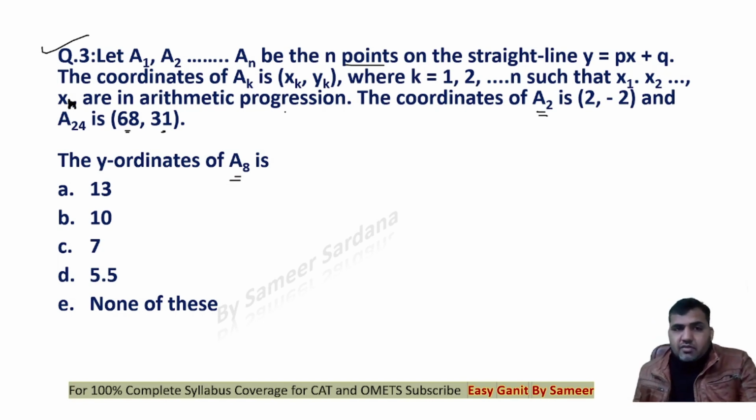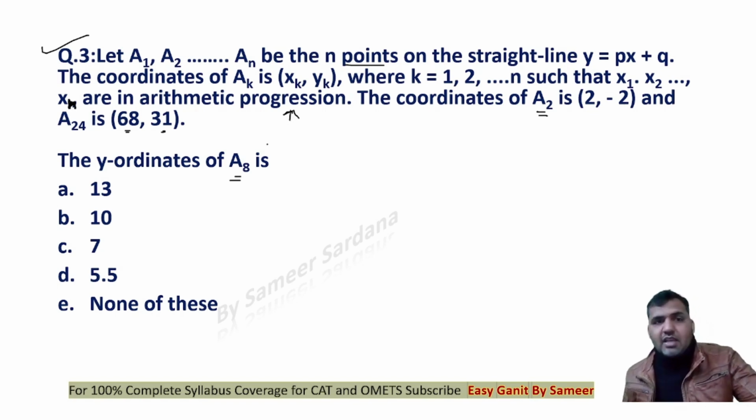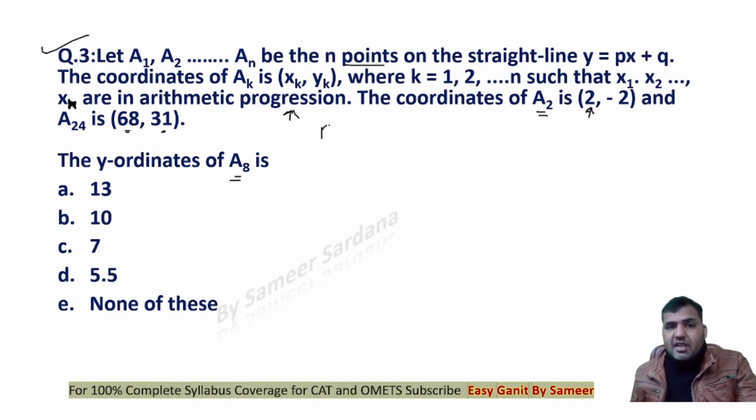Very simple question, guys. One of the points that you need to note down here is that the values given to us are in arithmetic progression, right? So this is the second coordinate. Look at the abscissa part. Abscissa is given to me in arithmetic progression. Let's say that the coordinates of A1 are A and B. Now it's given that A2 is 2 and minus 2. And then it is also given that A24 is 68 and 31.